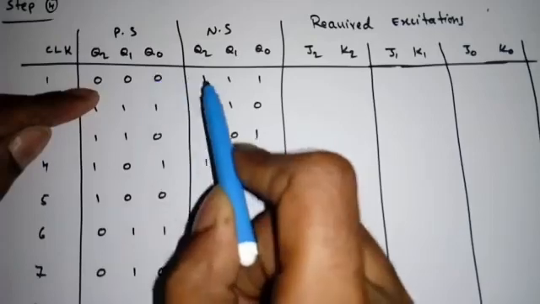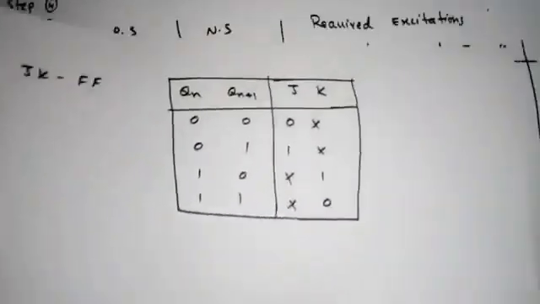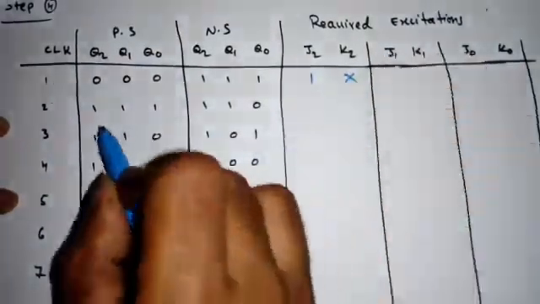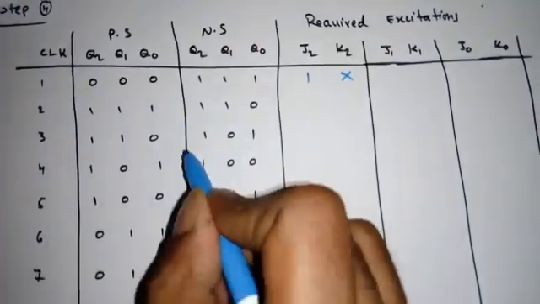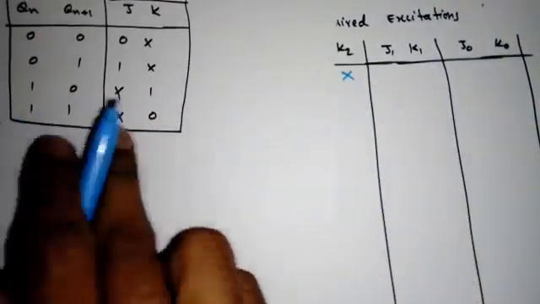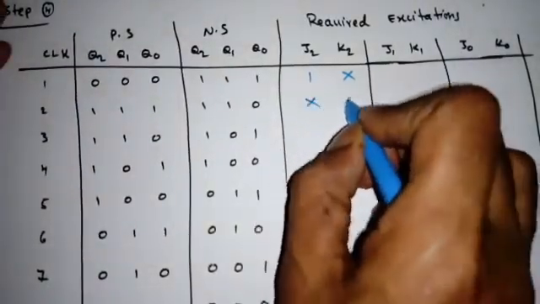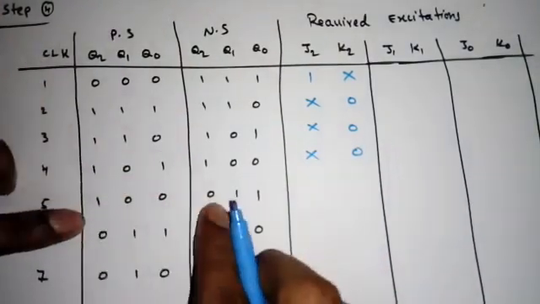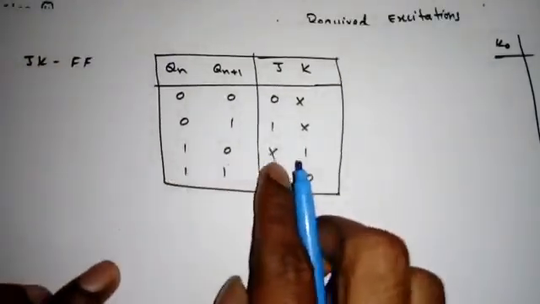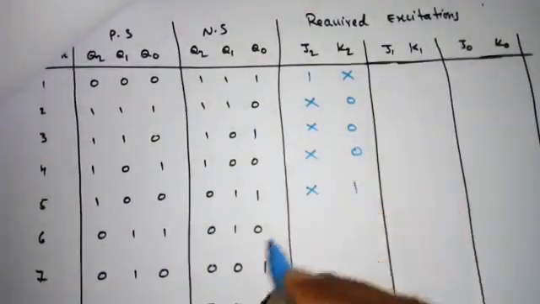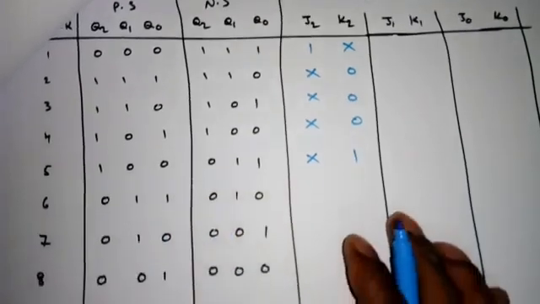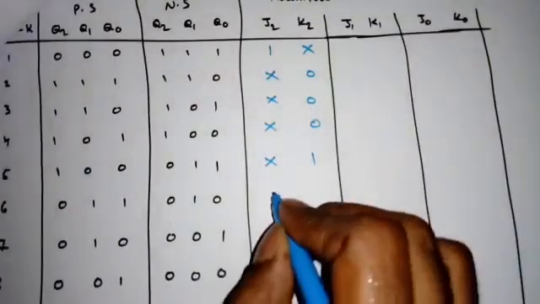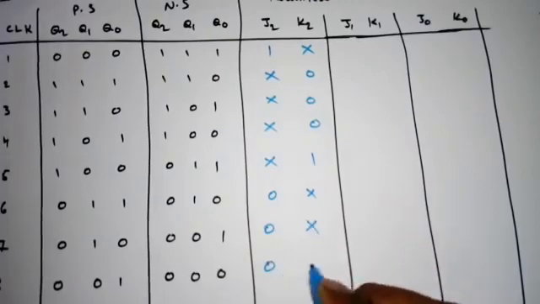When it is changing from 0 to 1, the excitation we have to apply is 1, don't care. Similarly 1 to 1, 1 to 1, 1 to 1. So 3 conditions are the same. 1 to 1 means we have to apply don't care, 0; don't care, 0; don't care, 0. So 3 conditions are over. The next one is 1 to 0. 1 to 0 means don't care, 1. Next one is 0 to 0, and the last one is also 0 to 0. 0 to 0 means we have to apply 0, don't care. So 0 don't care, 0 don't care, 0 don't care.